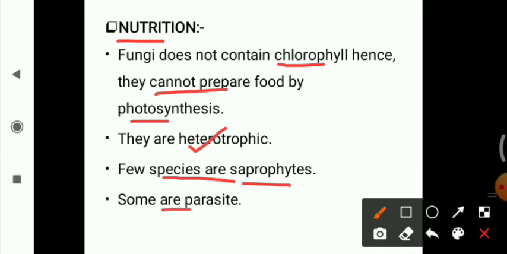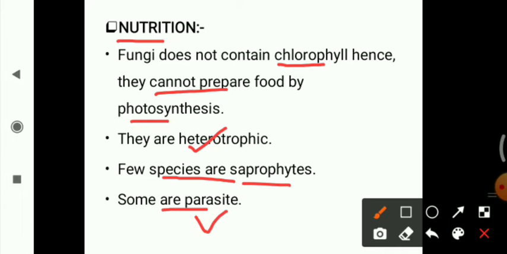Some are parasites. They obtain nutrients as a parasite when they live in or outside the host. From the host, they obtain the nutrient. So some fungi are parasitic fungi.